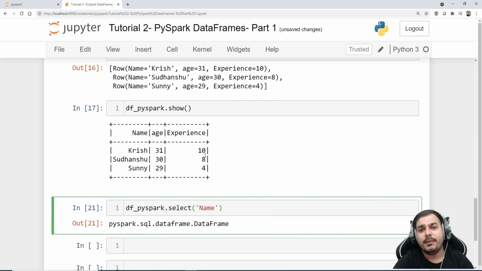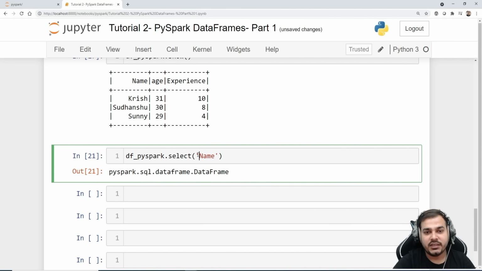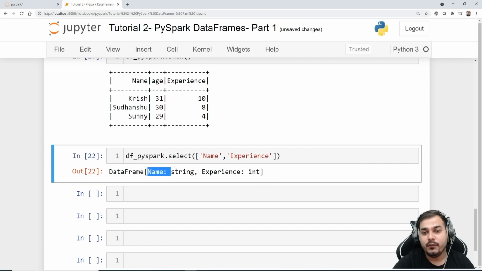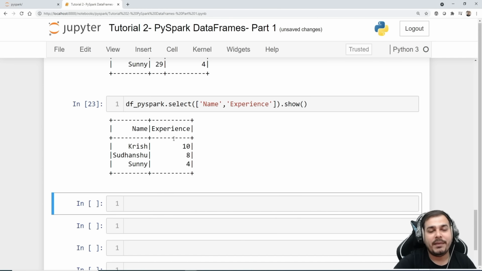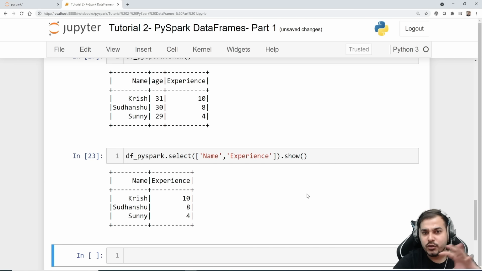Now suppose I want to pick up multiple columns, like name and experience, probably two columns. So I'll just make one change here. Initially I was providing one column name like this. After this, I will provide another column, experience, and I'll execute this. Now you can see, guys, I'm getting a data frame with two features, name and experience. If I write dot show, here you'll be able to see all my elements present inside this data frame. Pretty much simple, guys. That is how you select multiple columns.